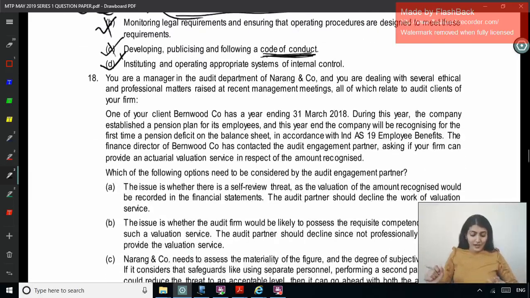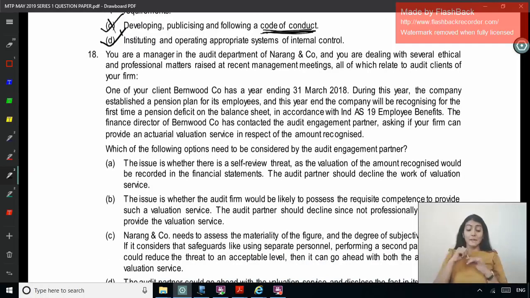Next one. Right, you are a manager in the audit department of Narang and Company, and you are dealing with several ethical and professional matters raised at recent management meetings, all of which relate to audit plans of your firm. One of your clients, Burnwood Company, has a year ending 2018. During the year, the company established a pension plan for its employees, and this year end, the company will be recognizing for the first time a pension deficit on the balance sheet in accordance with Ind AS 19 Employee Benefits.